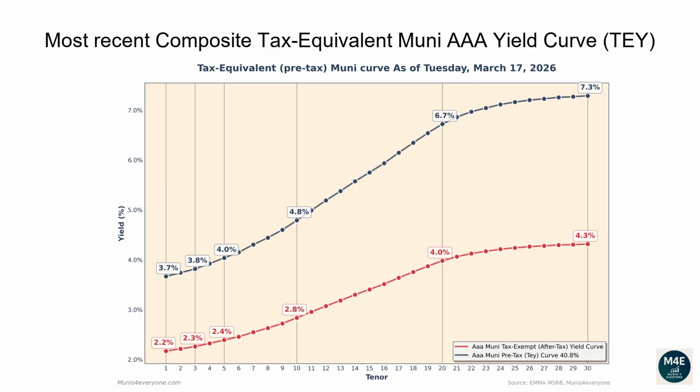The one-year tax-exempt yield is 2.17%, corresponding to a 3.67% tax-equivalent yield for investors in the top tax bracket. The two-year tax-equivalent yield is 3.74%. The 5-year tax-equivalent yield is 4.04%. The 10-year tax-equivalent yield is 4.79%. The 20-year tax-equivalent yield is 6.72%. The 30-year tax-equivalent yield is 7.29%.